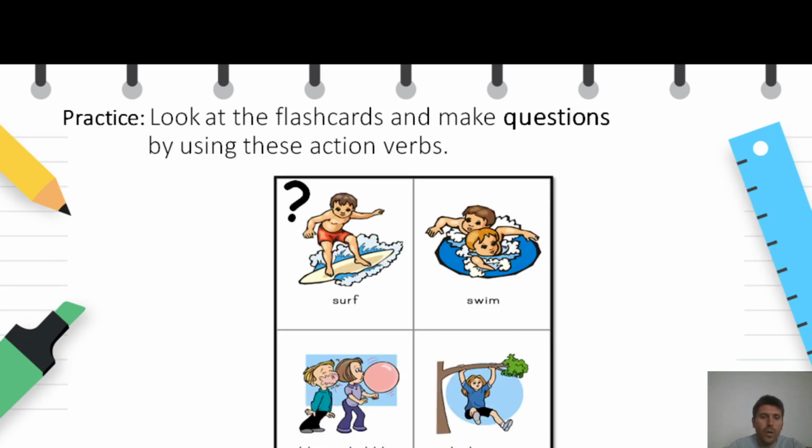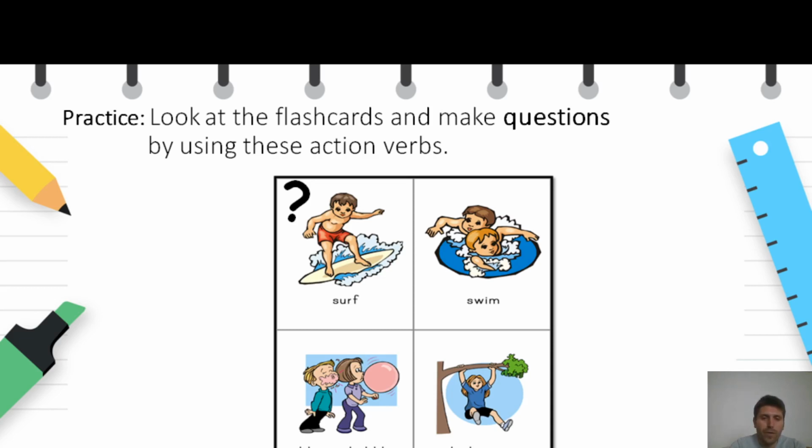And finally, the question form. Look at the flashcards and make questions by using these action verbs. So we have the action verbs surf, blow, swim, climb, etc. So let's start doing this activity.